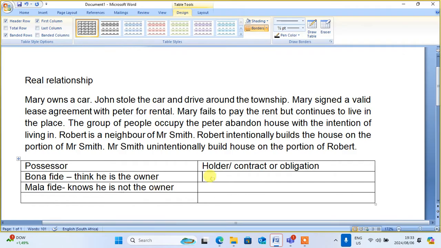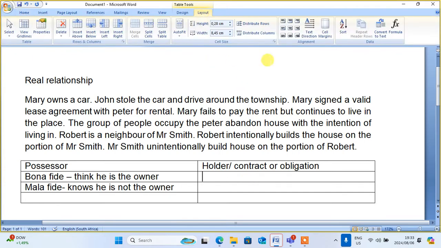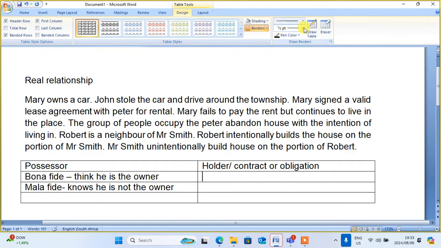So in the holder, the person can be a lawful holder. There are two different. Let me draw another line here, like this.